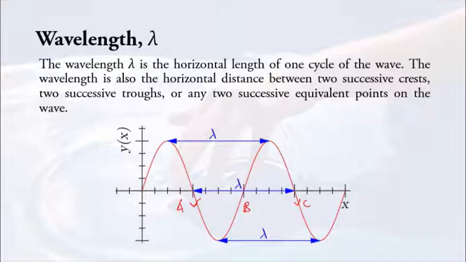But point B is not equivalent to points A and C, even though it is located at the origin, at the equilibrium position. Why? Because at point B, your particle is moving upwards. So because of the direction, we say point B is not an equivalent point to A and C.